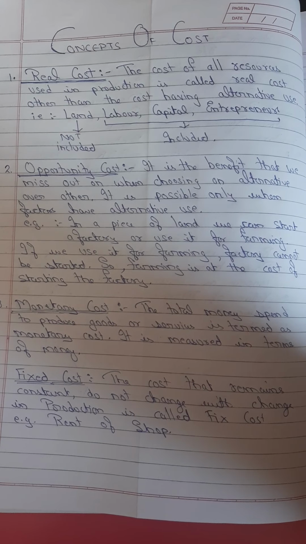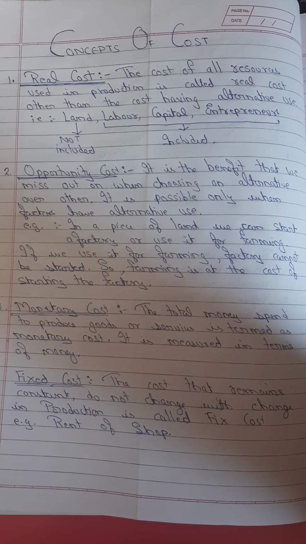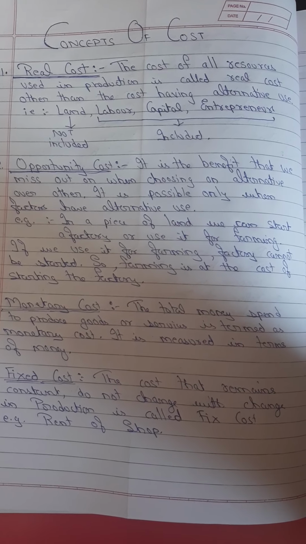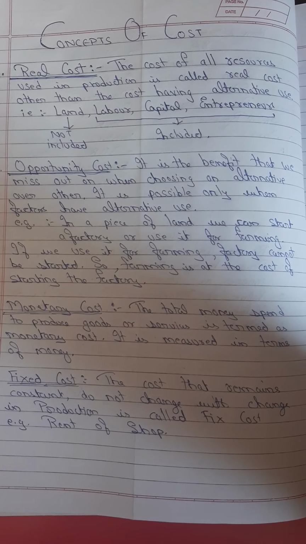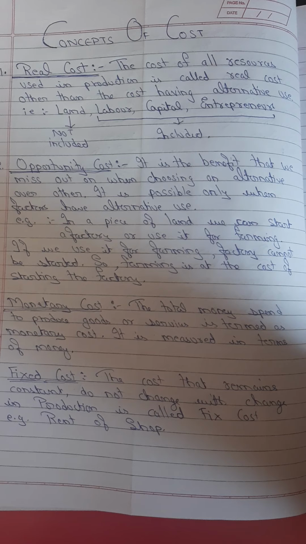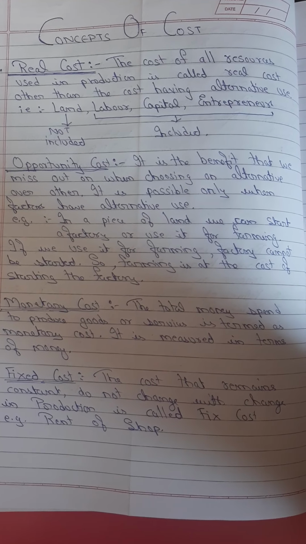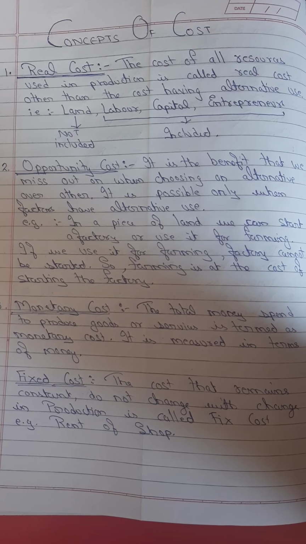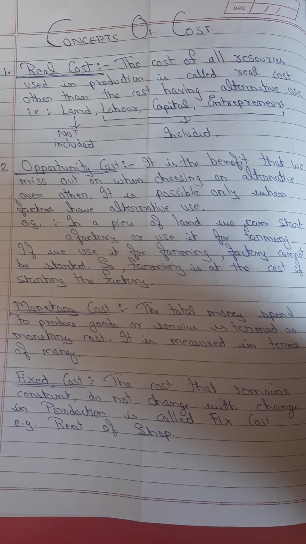Next is opportunity cost. Opportunity cost means it is always seen when we are selecting an alternative. Let us say that we are having two or three alternatives. We cannot select all. So when we select one alternative, other alternatives are to be left out. So the cost of the left out alternative is called opportunity cost.